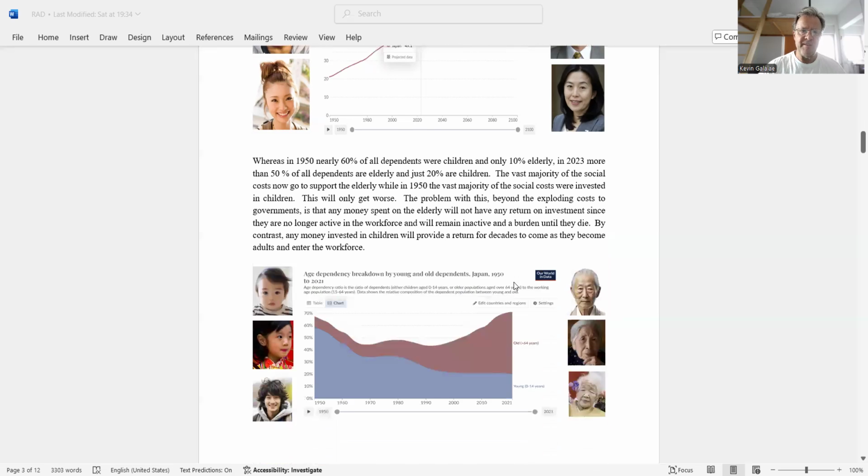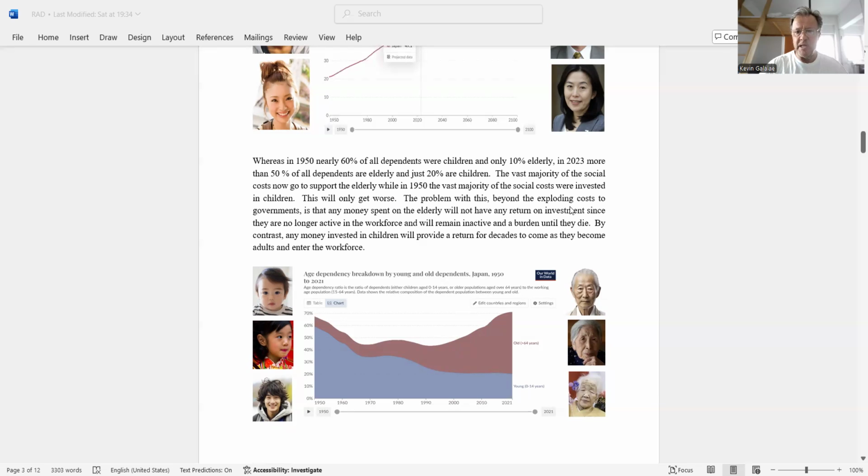So whereas in 1950, nearly 60% of all dependents were children and only 10% were elderly, in 2023, more than 50% of all dependents are elderly and just 20% are children. So the vast majority of the social costs now go to support the elderly, while in 1950, the vast majority of the social costs were invested in children. And this will only get worse.